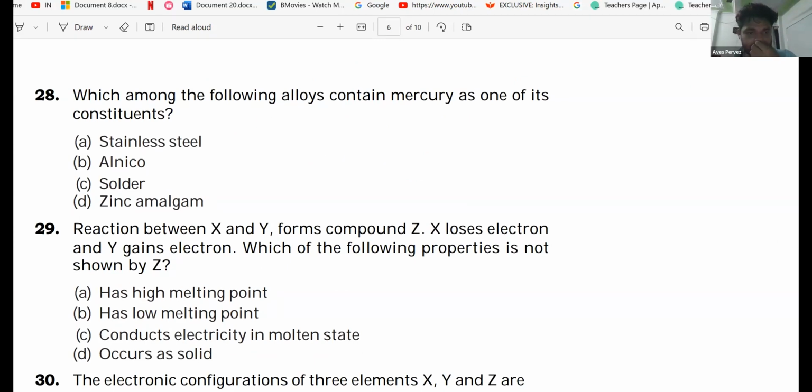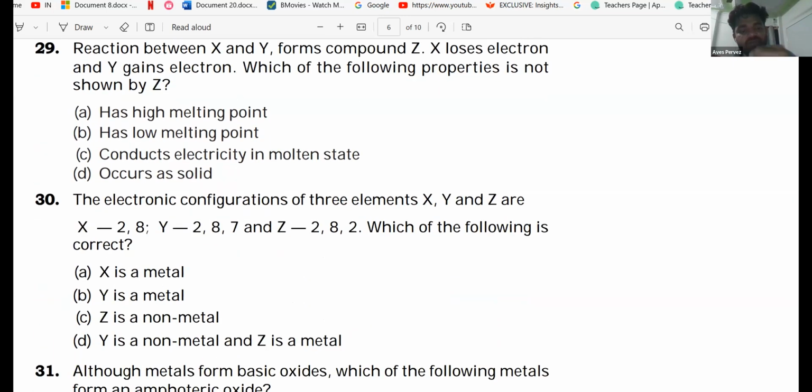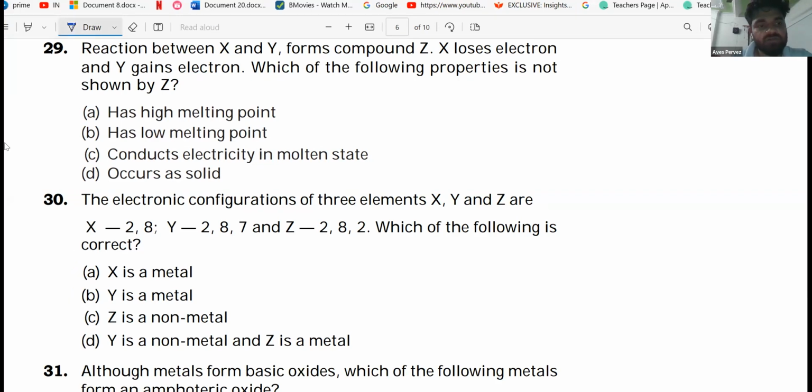For example, this is question number 30. The electronic configurations of elements X, Y, Z are given. Which of the following is a metal? How will you answer this question if you don't know the number of electrons in the outermost shell of the atoms of metals and non-metals?